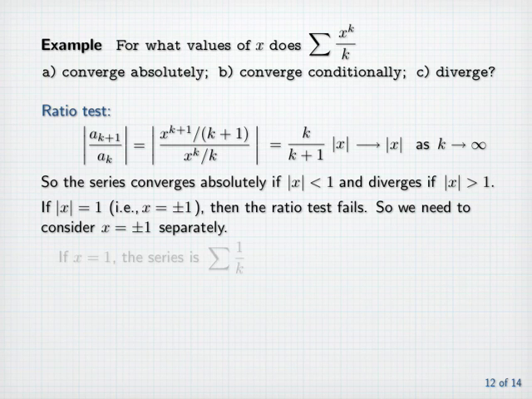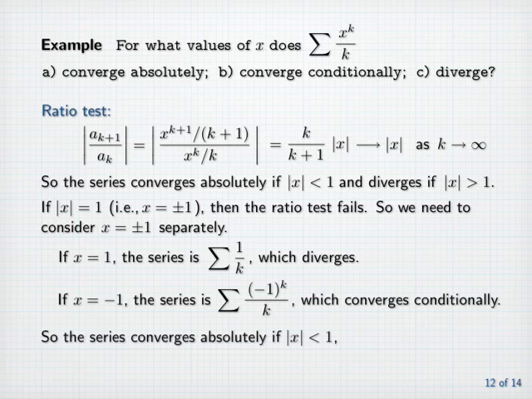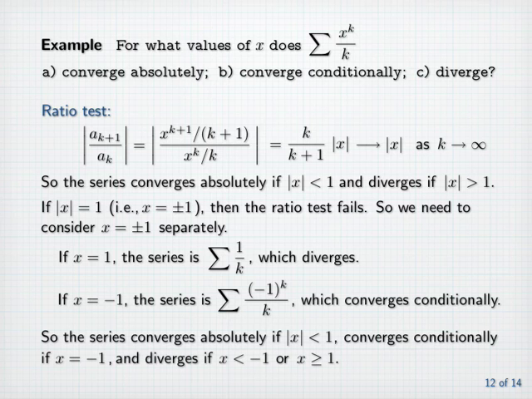If x equals 1, the series is the sum of 1 over k, which is the divergent harmonic series. If x equals minus 1, the series is the sum of minus 1 to the k over k, which converges conditionally. So the series converges absolutely if the absolute value of x is less than 1, converges conditionally if x is equal to minus 1, and diverges if x is less than minus 1 or greater than or equal to 1.